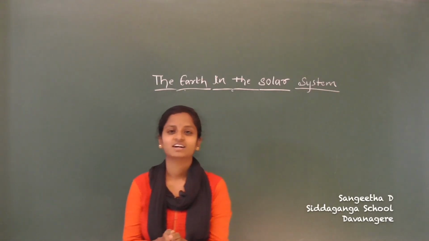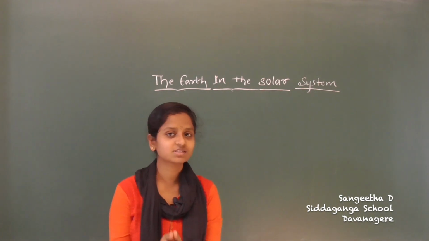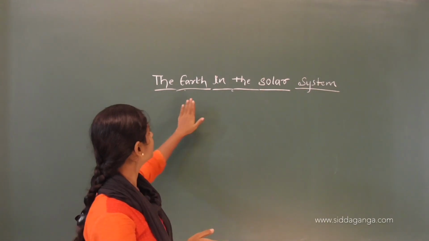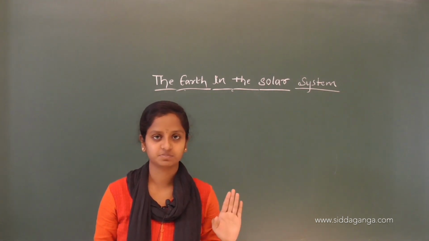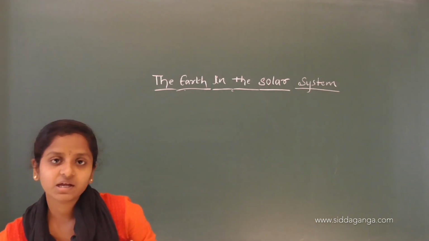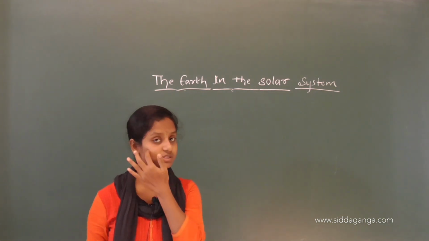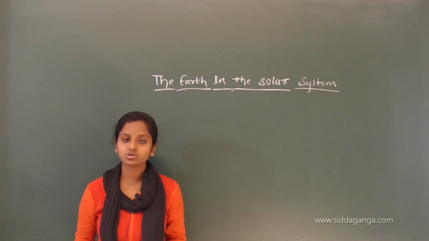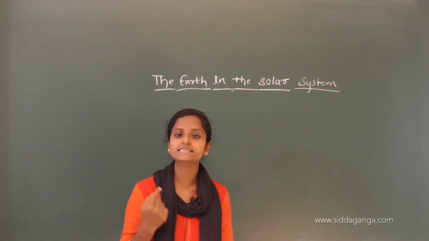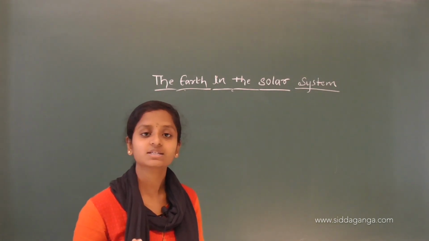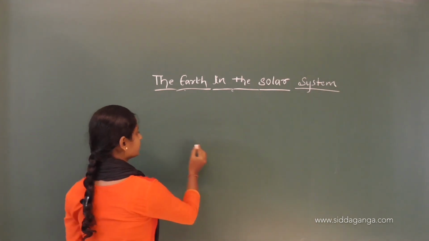Hi children, in the previous class we were seeing the topic the earth in the solar system. We left at the point Saptarshi, an important constellation that is usually seen.